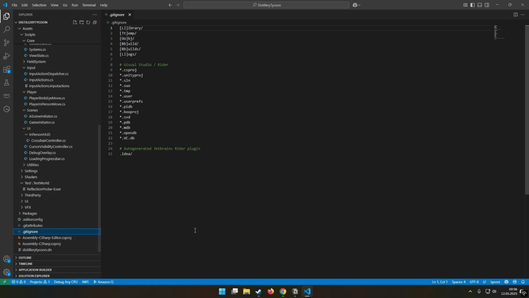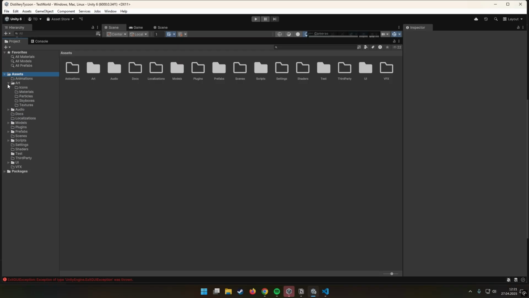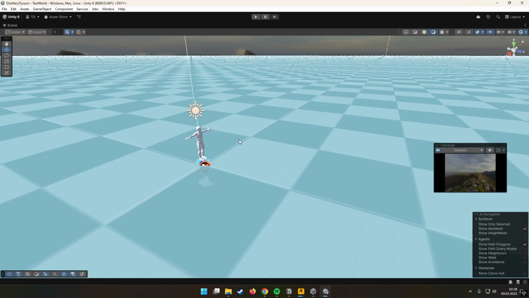After a few minor hiccups with Git, friendly reminder, always set up your Git ignore before committing a Unity project, I got the workspace ready and added a simple plane and a free dummy model from the Unity asset store.